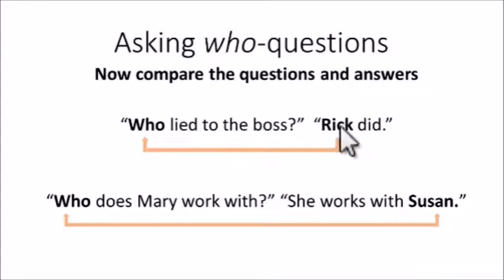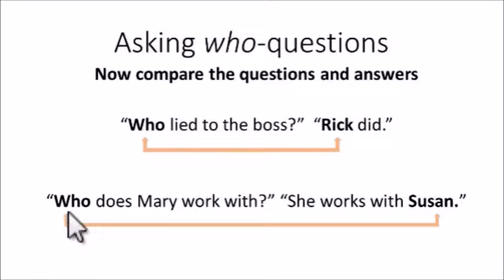Now let's compare the questions again. The questions and the answers. When who refers to the author of the action, look, no auxiliary is used. No auxiliary is used. So who lied to the boss? Rick did. The auxiliary is used in the answer. Rick did. Or you don't need to use it, you just have to say the name of the person. Like this: who lied to the boss? Rick. No auxiliary is necessary.